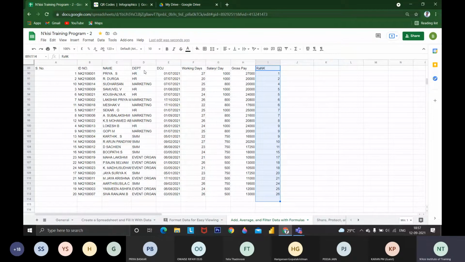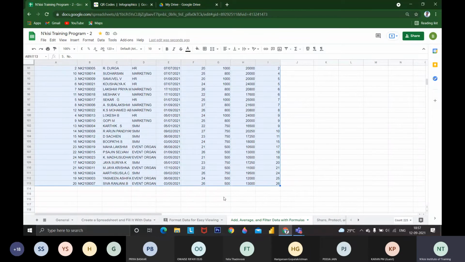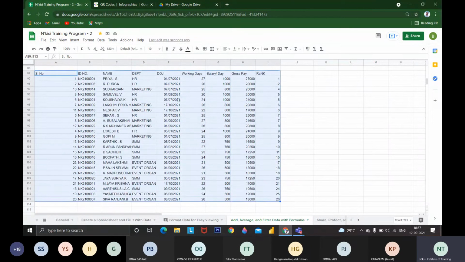Okay, if you want to know department-wise, if you want to sort using department, we can sort it department-wise also. Else, if I want data of joining-wise, we can use that. It is a single-layer sorting.